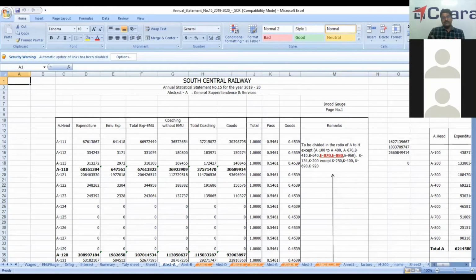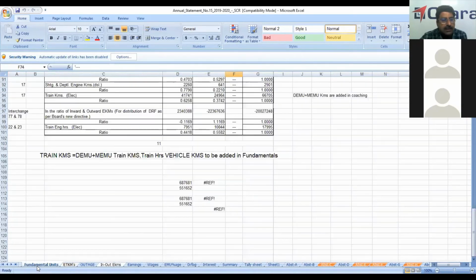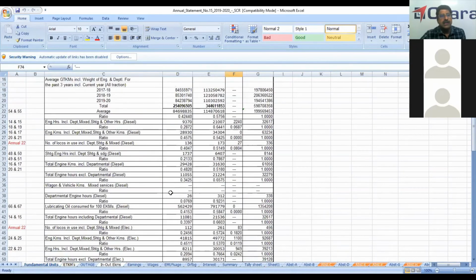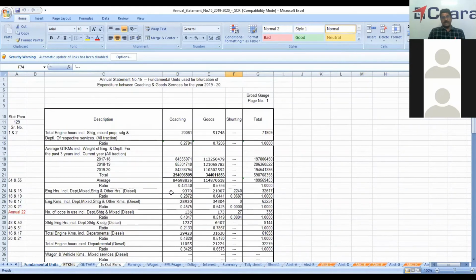To bifurcate this between coaching and goods, the Railway Board has given clear instructions on how we should bifurcate between passenger and goods services. Based on operating factors, we take the total engine hours and see how much is used for coaching, that is passenger services, goods and shunting.